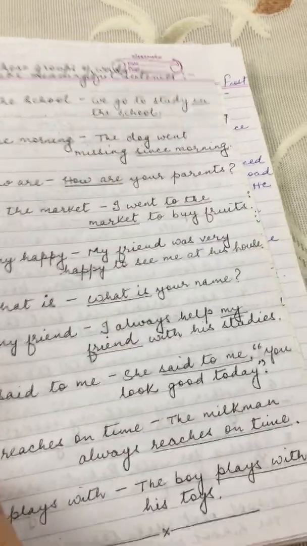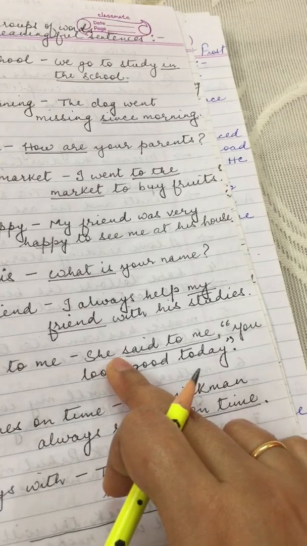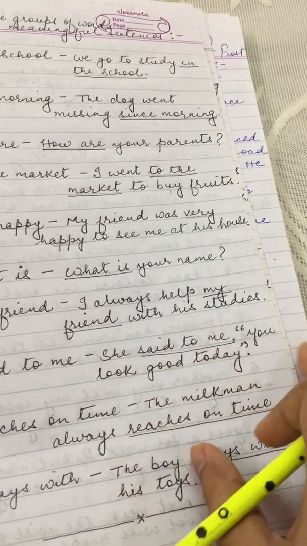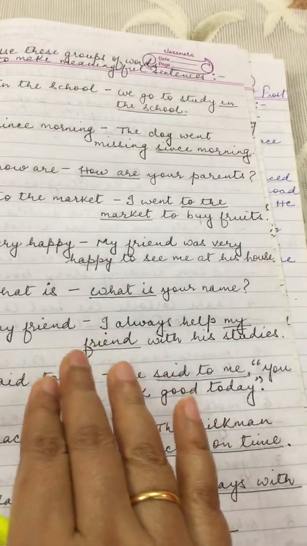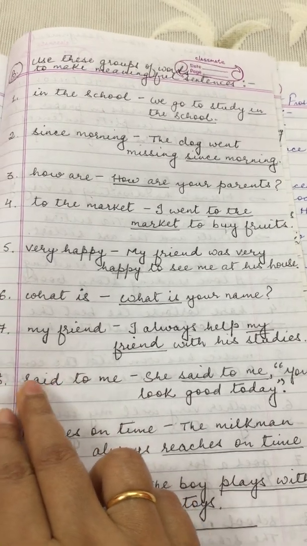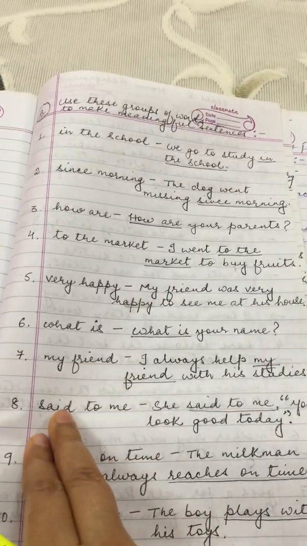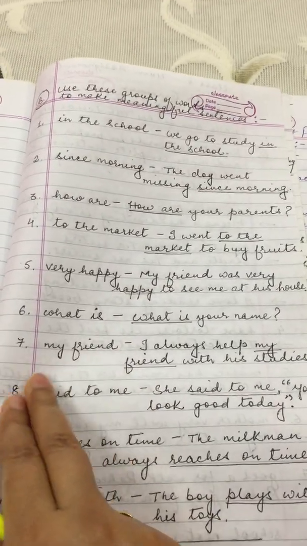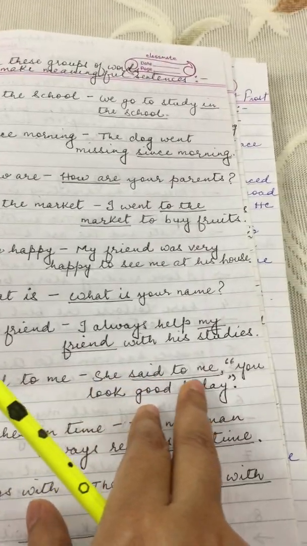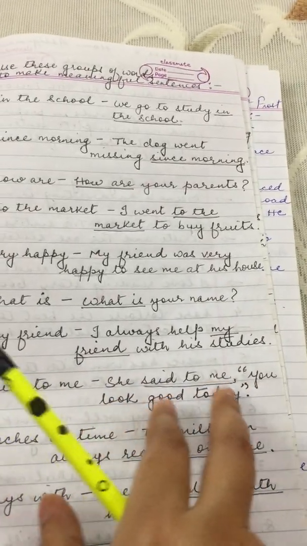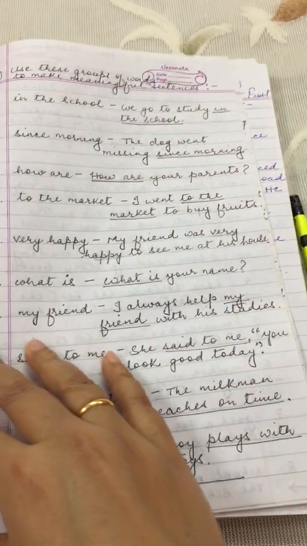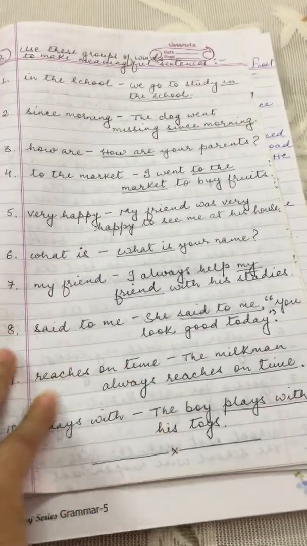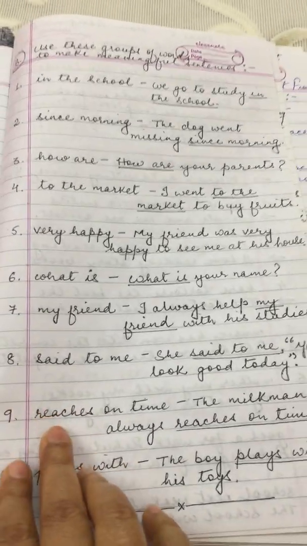You look good today, she said to me. Now it is in indirect speech. She said to me, you look good today. But this is direct speech. So we will not go into direct and indirect speech now. I just told you how to write a complete sentence using the words said to me. She said to me, you look good today. So this is written in direct speech. I will tell you later on what it is.